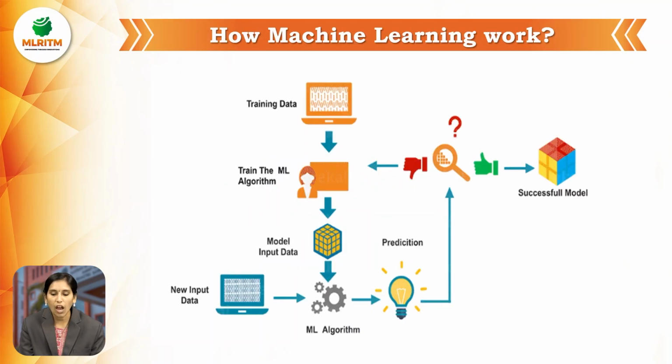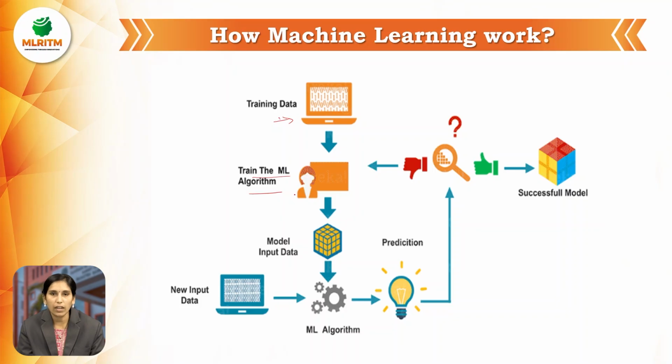Next, let us see how machine learning works. First, train the data. Based on many examples or more data, train that data to the machine. Then train the machine learning algorithm using this trained data.